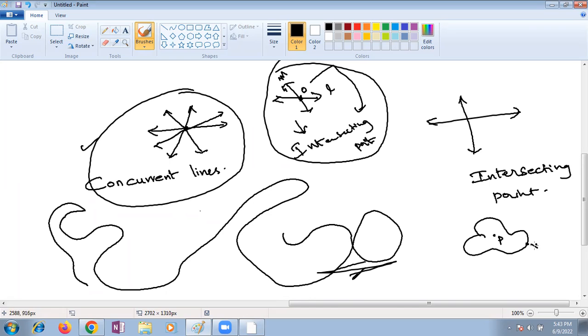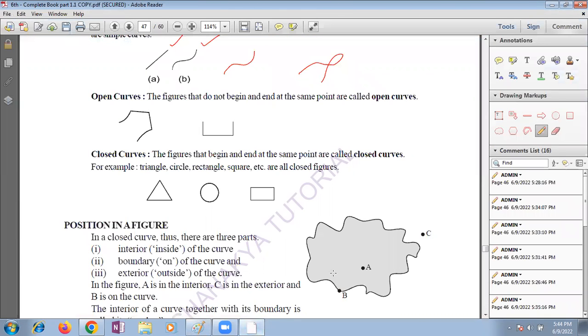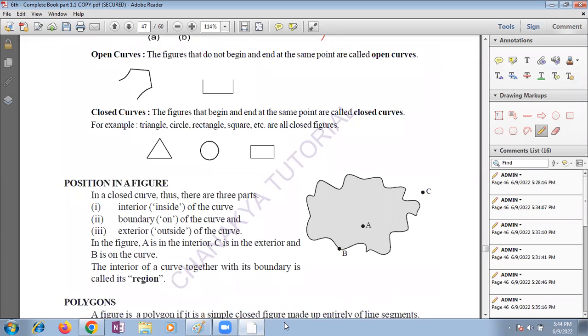This is point X. This is point Y. This is point Z. So which point is exterior? Ma'am, exterior is Z. X and Y are on the boundary and Z is the exterior. Very good. Boundary means it is on the line. In this figure, A is interior, B is boundary, C is exterior.